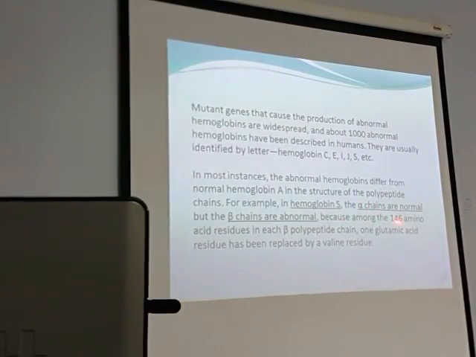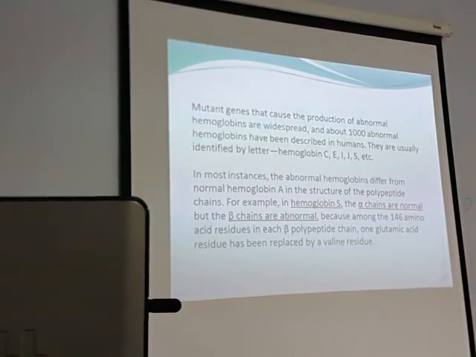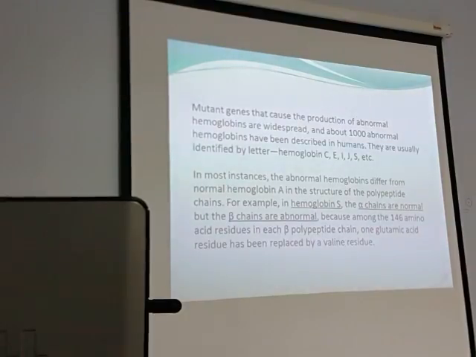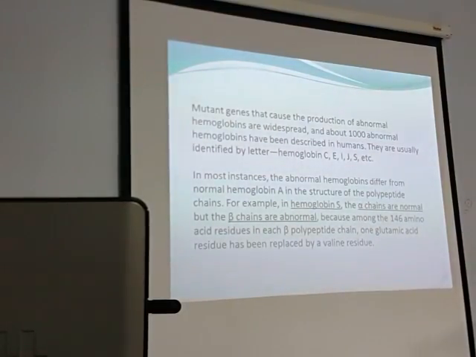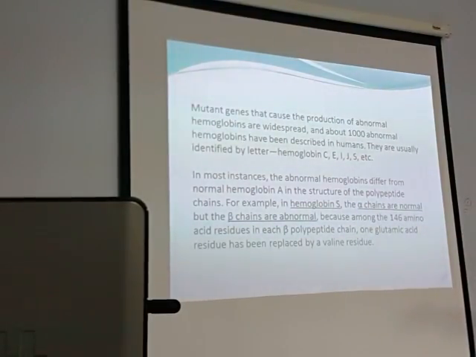Among the 146 amino acid residues in each beta chain, one glutamic acid residue has been replaced by valine. Just imagine. Out of the 146, only one is replaced by valine, and you are in trouble. Just look at it. Out of 146, it's not like 100 are changed. It needs only one change for the result to be life-taking. It can be fatal.